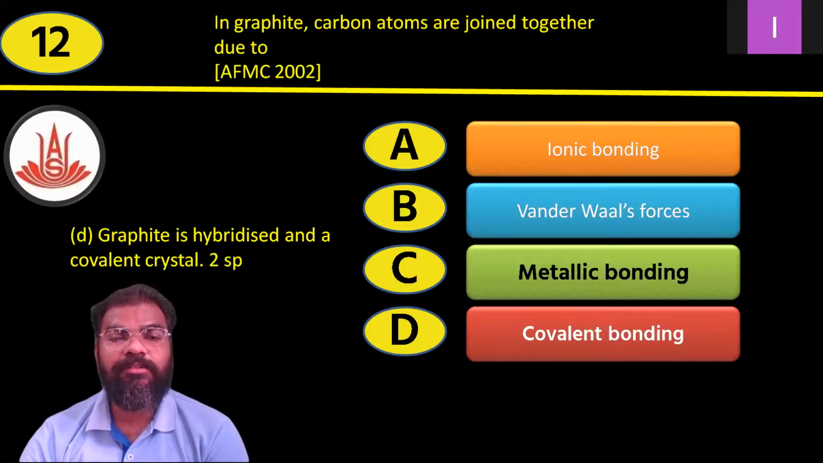See, the topic was covalent or network solid, the types of crystalline solids. In this topic only, they have given graphite as well as diamond. So when the title is covalent or network solid, the answer is option D, covalent bonding. Why have they given the name covalent? Because sharing of electrons takes place. So graphite is a covalent crystal, and sp2 hybridization takes place. So covalent bonding is the correct answer.